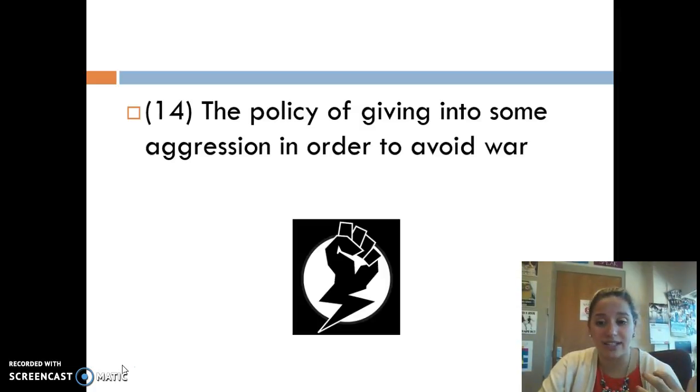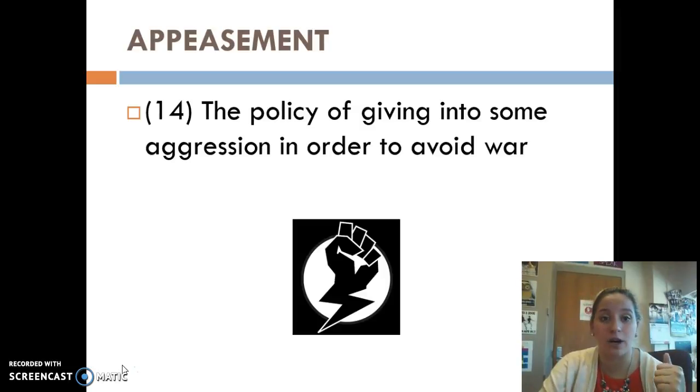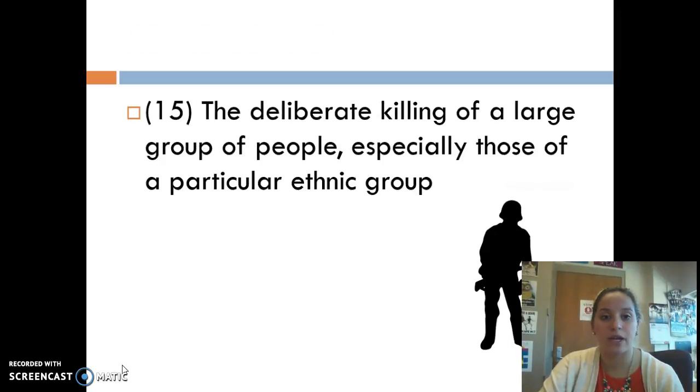Number 14, the policy of giving into some aggression in order to avoid war. So you're giving into something that you know maybe isn't right in order to avoid having to deal with war yourself, and that's called appeasement, okay? When you appease somebody, you're doing it because you kind of have to do it, even though you maybe don't really want to. So that's appeasement. Maybe we have appeased people before by doing things that we don't want to do, okay?